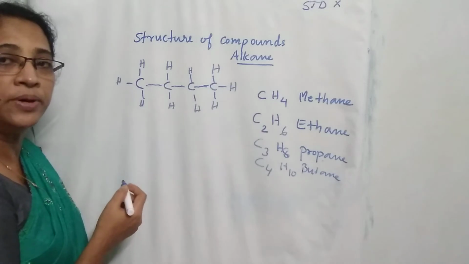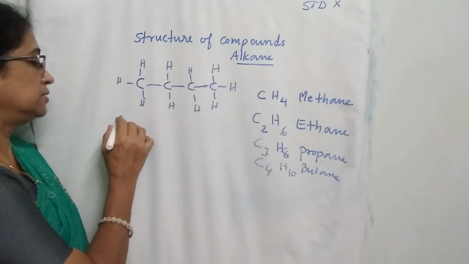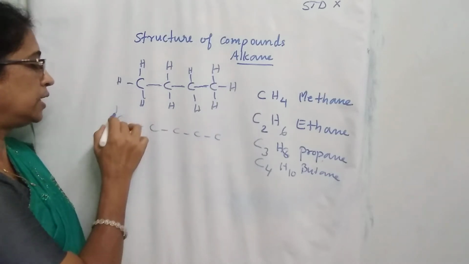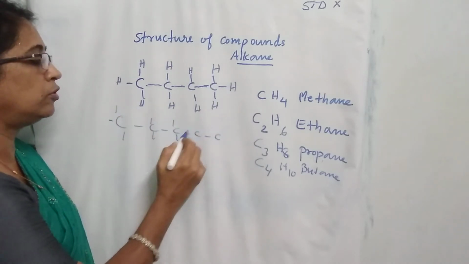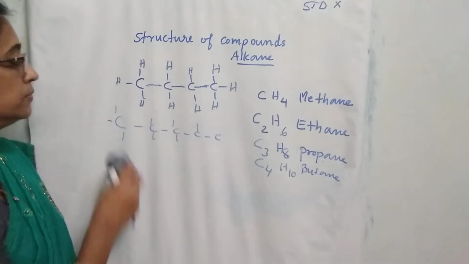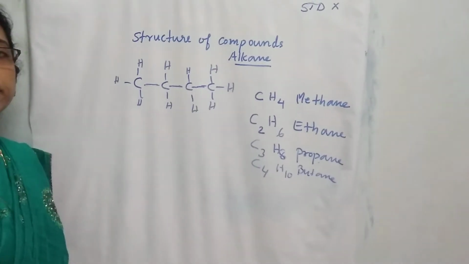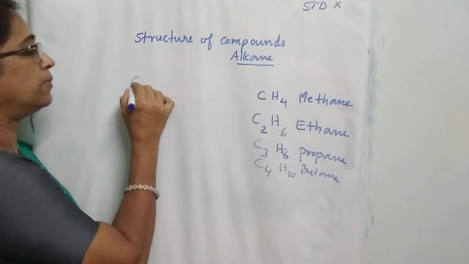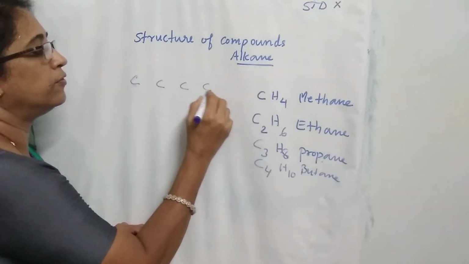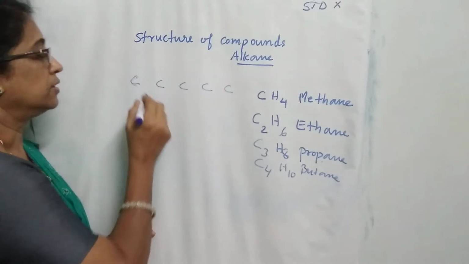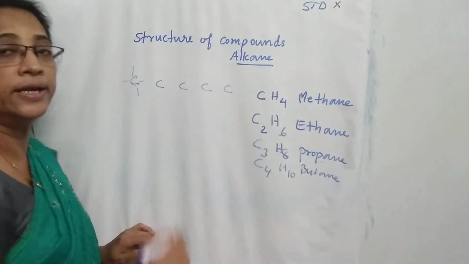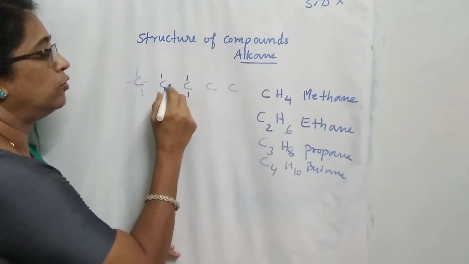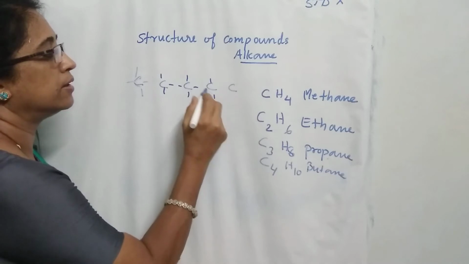Then the next member contains 5 carbon atoms: 1, 2, 3, 4, 5. Then from each carbon put 4 lines.